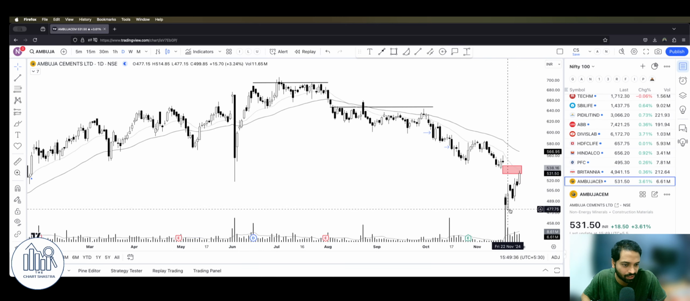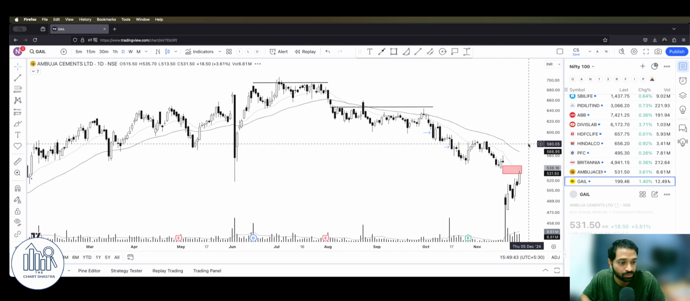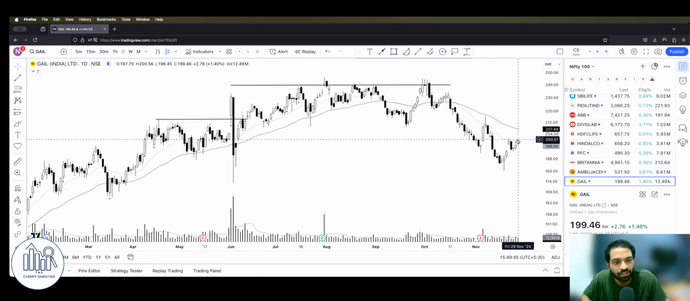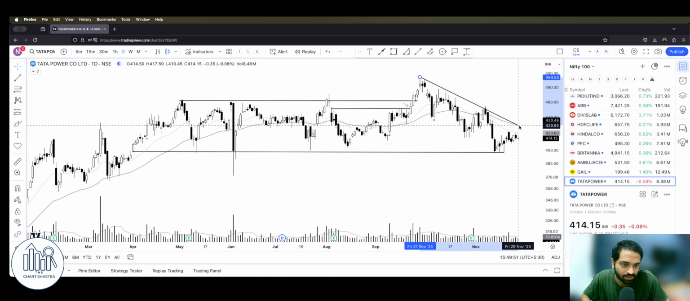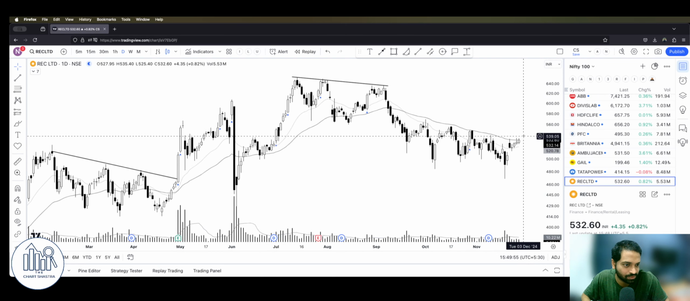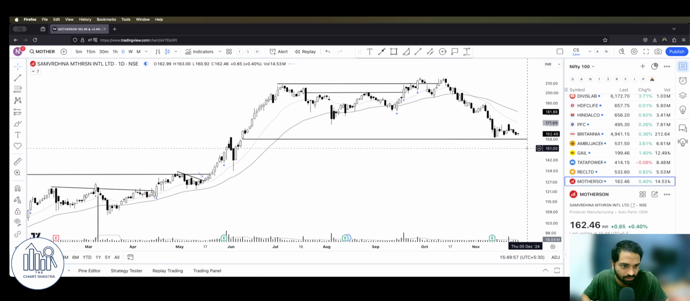Ambuja Cement, again, Adani effect. It is recovering nicely. It is a good attempt. Let's see whether this entire gap will be closed or not next week. GAIL, okay, not so great. Tata Power, look at this, guys. No attempt here still. I mean, it needs to take these levels out. REC, same just like PFC. Nothing happening here. Motherson, as I told you, right?